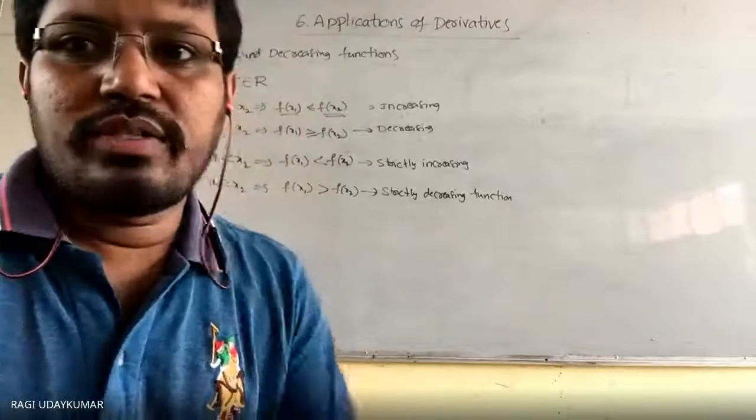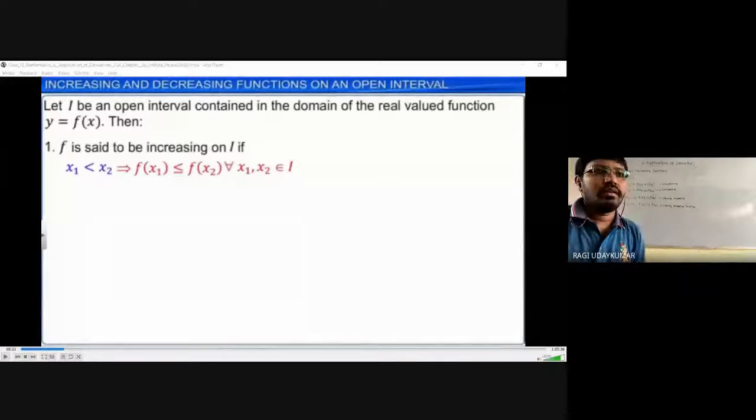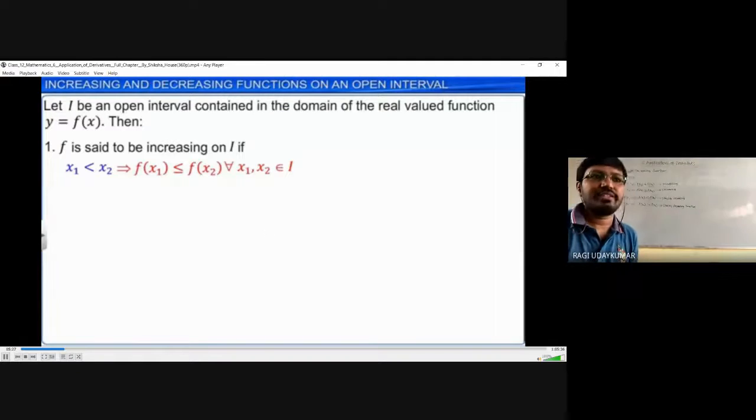So I will show it to you. See here. If f of x1 is less than or equal to f of x2, then this function is called the increasing function.